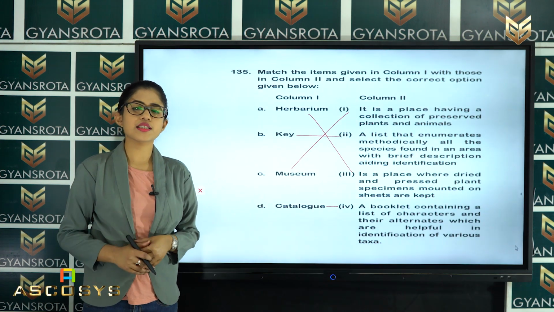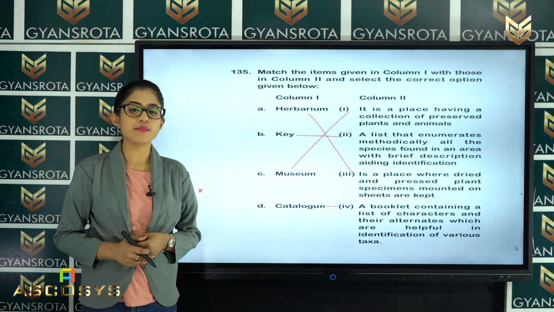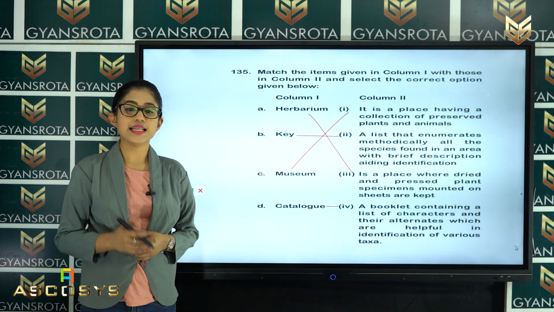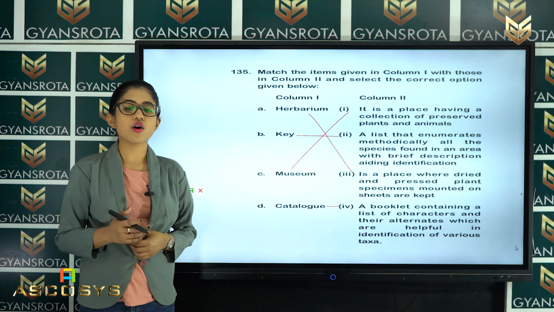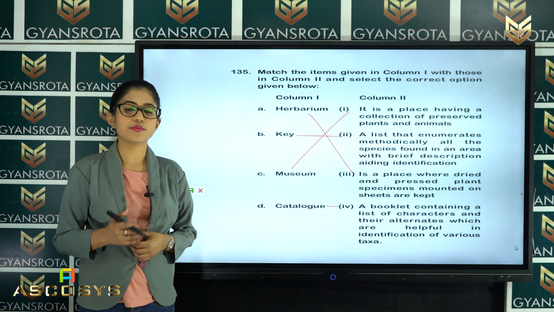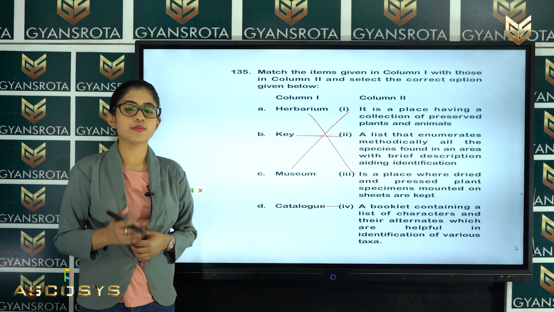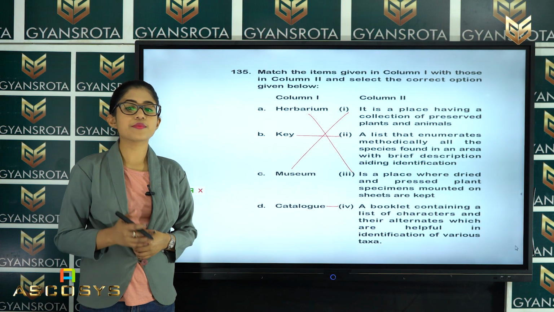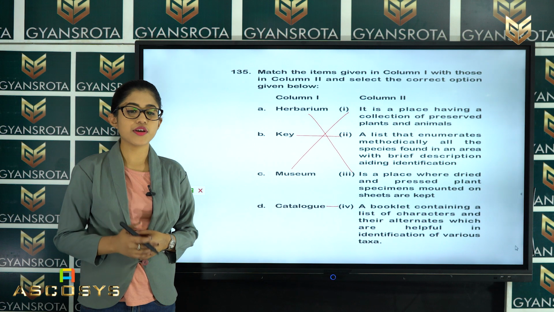So, after matching column 1 with column 2, what is the definition of herbarium? You know that very clearly. It is a place where dried and pressed plants and specimens mounted on sheets, which are called herbarium sheets, are kept. And the key is a list that enumerates all the species found in an area with brief descriptions aiding identification.